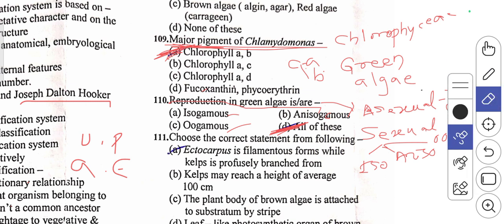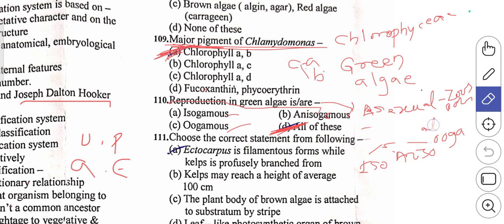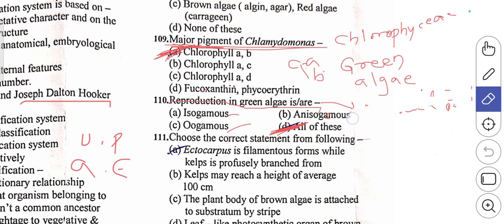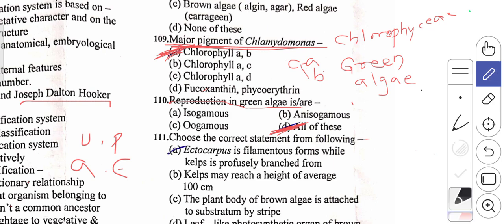So, reproduction in case of green algae will be of all these types. So due to that, the D option is the right one. So let's discuss the next question.